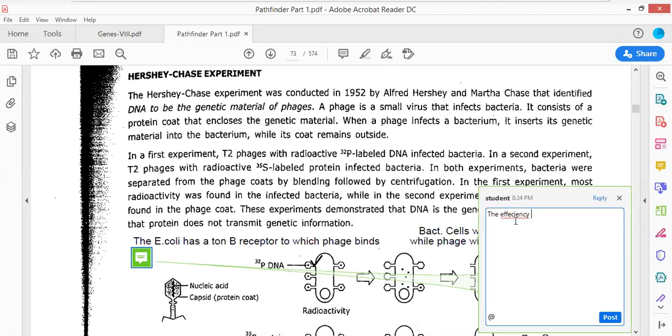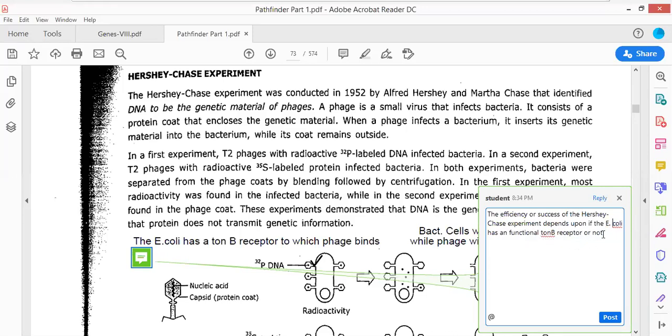The efficiency or success of the Hershey and Chase experiment depends upon whether the E. coli has a functional TonB receptor or not. If it has a functional TonB receptor, then only the experiment is going to be efficient and effective, else it is not going to be effective in nature.